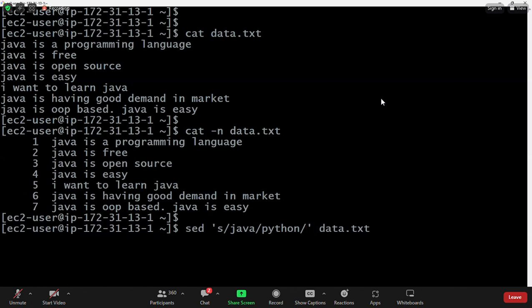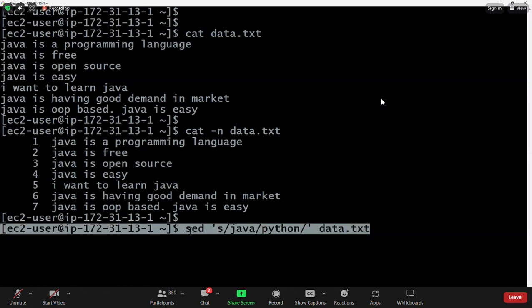Someone is asking, sir, this is a DevOps course, why are you using Java? This is a text, man. Text can be anything. So don't consider we are learning Java or Python. We are learning the sed command. Okay, are you guys clear? What is the purpose of this command? The sed command substitutes Java with Python.